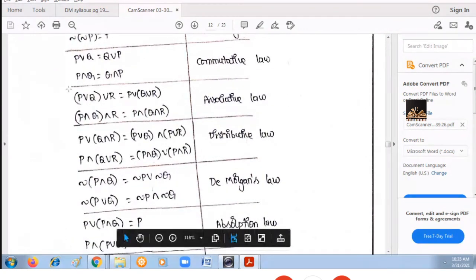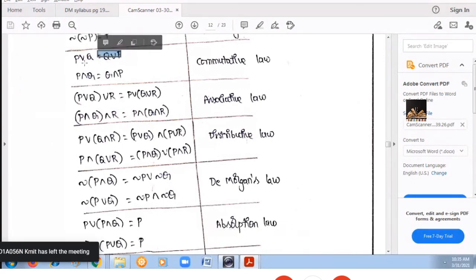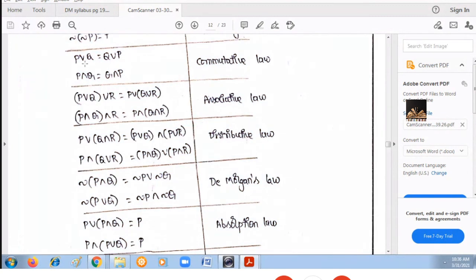Next, the commutative law: P or Q is equal to Q or P. That means for the OR connective, P or Q is equivalent to Q or P. The same will be true for the AND connective also: P and Q will also be equal to Q and P. But it is not true for the conditional statement and the biconditional statement. That means P tends to Q may not be equal to Q tends to P, and P double tends to Q may not be equal to Q double tends to P. So this commutative law is true only for AND operation and OR operation.